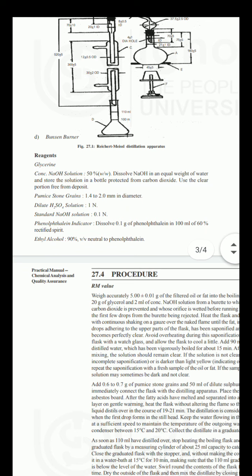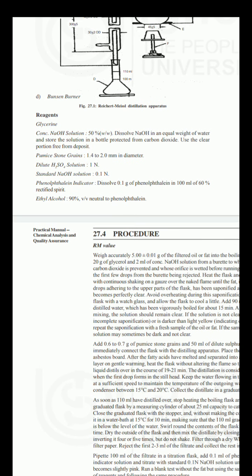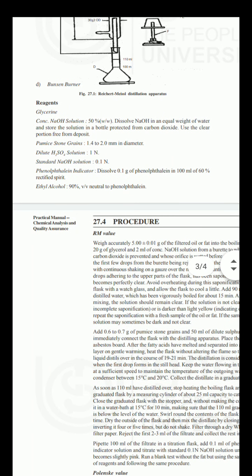Next are the reagents. What different reagents are required in this experiment? Glycerin, standard NaOH and concentrated NaOH, as we have seen in the principle. Then H2SO4 acid is also required for neutralization of the test sample. These are the different reagents we require for this experiment. For the concentrated NaOH solution, they have mentioned 50% weight by weight.